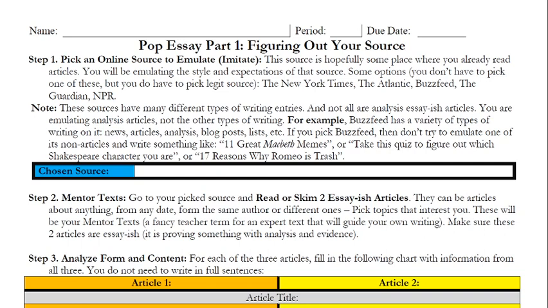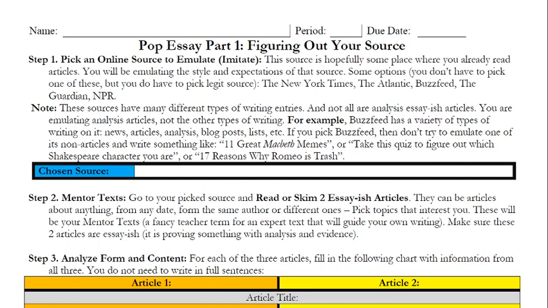All these sources have many different types of writing entries, and not all are analysis essay-ish articles. You are emulating, you're imitating analysis articles, not the other type of writing. So, for example, BuzzFeed is very popular for people in your age group. BuzzFeed has a variety of types of writing on it. It has news, articles, analysis, blog posts, lists, etc.